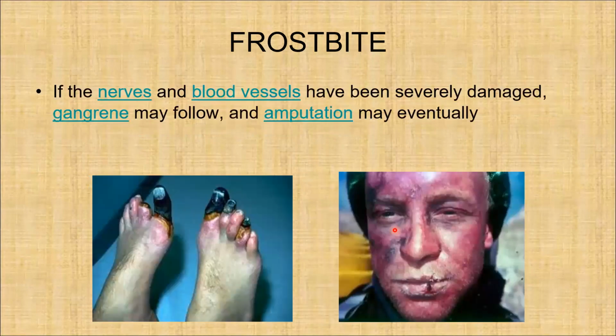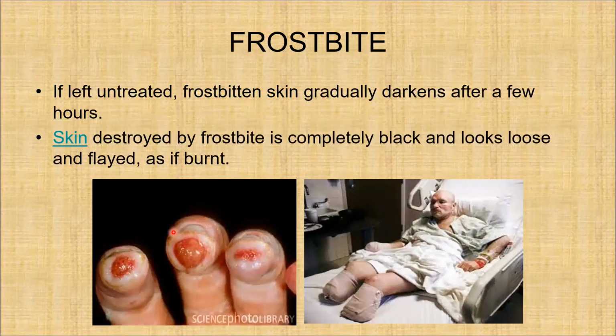And if the nerves and blood vessels have been severely damaged, gangrene may follow like this, and we have to do an amputation to save the remaining part of the limb. And if the frostbite is left untreated, the skin gradually darkens after a few hours, and the skin destroyed by frostbite becomes completely black and looks loose and flayed as if burned. So this is a picture of a soldier who has been amputated due to frostbite.